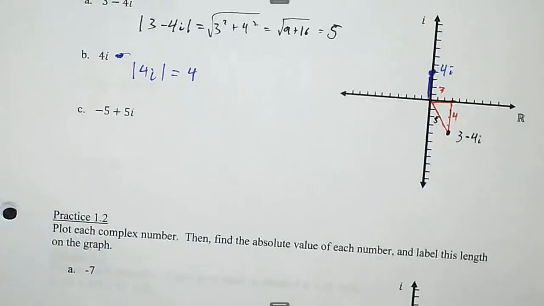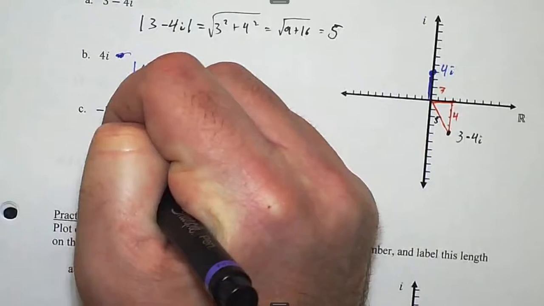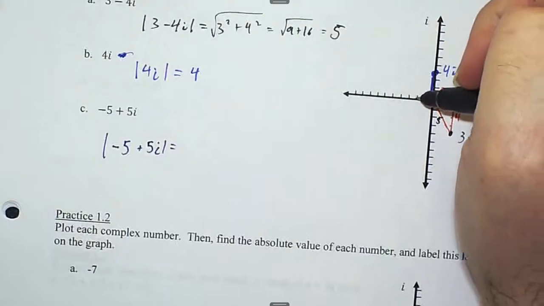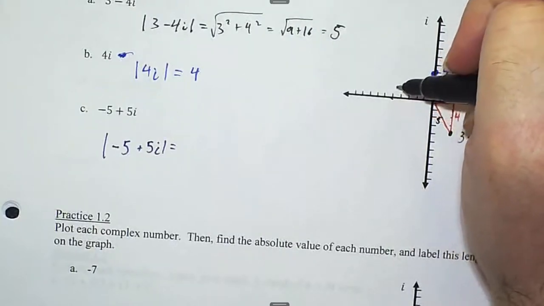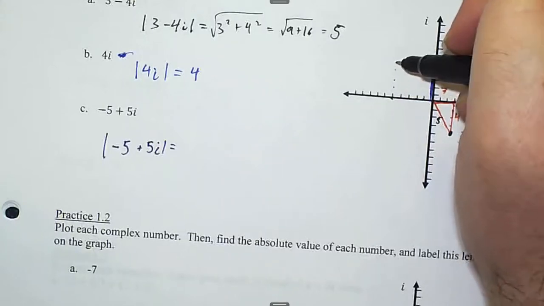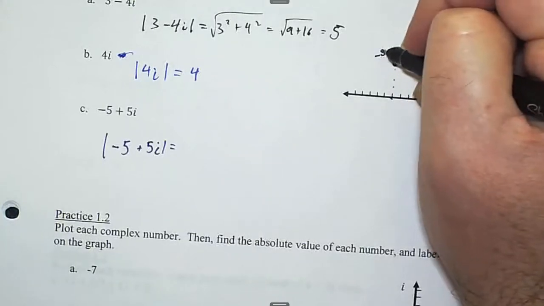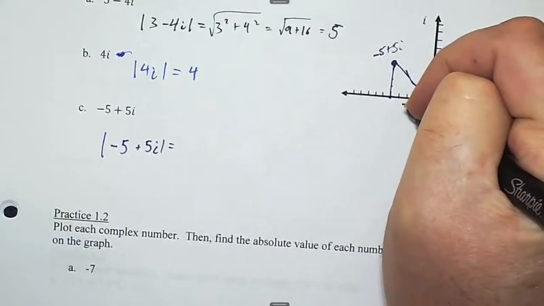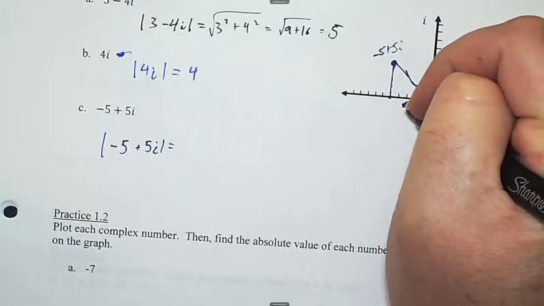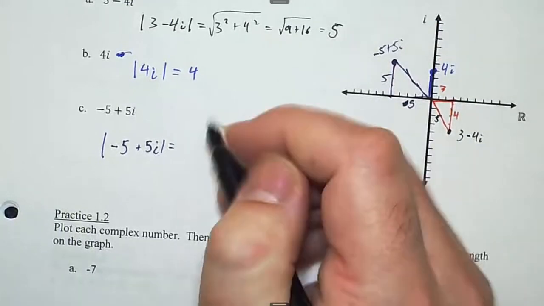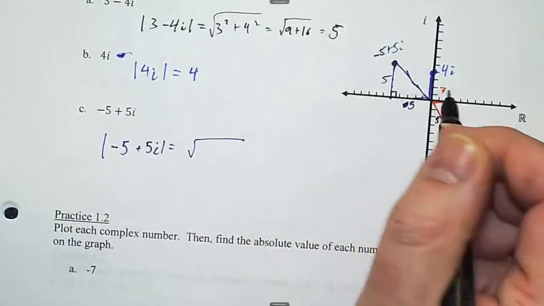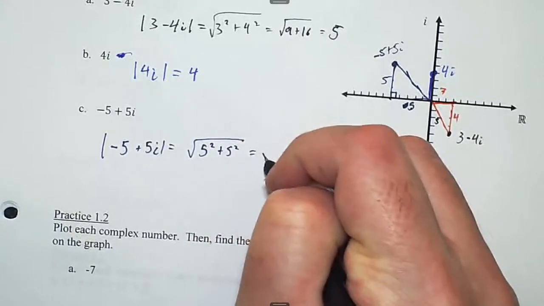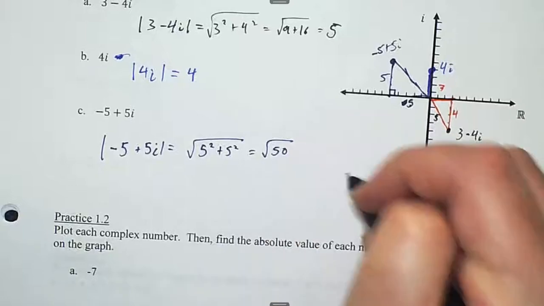All right, let's try the absolute value of negative 5 plus 5i. Let's see if we can figure out what that would be. So that's 1, 2, 3, 4, 5, and then up 1, 2, 3, 4, 5 here. That's negative 5 plus 5i. So again, I got a right triangle here. Negative 5. Well, that distance is just 5, right? Because we're doing absolute value. So I need to take the square root of this squared plus this squared. 5 squared is 25, so that's the square root of 50.